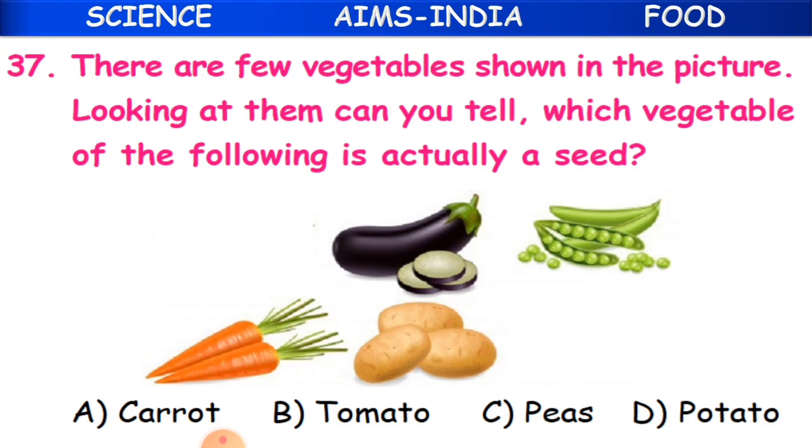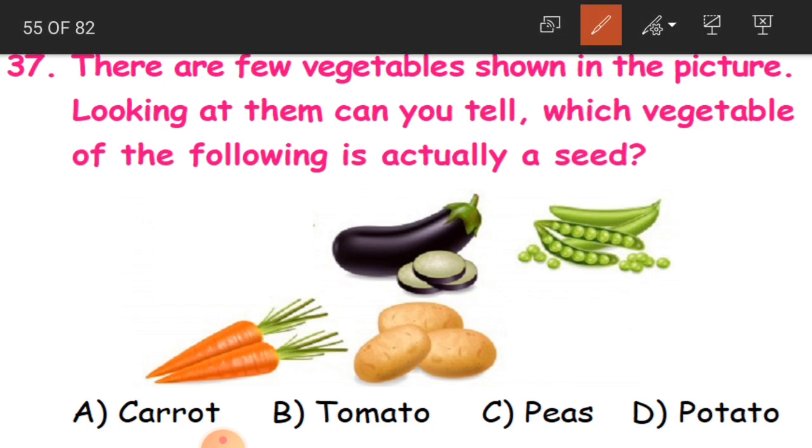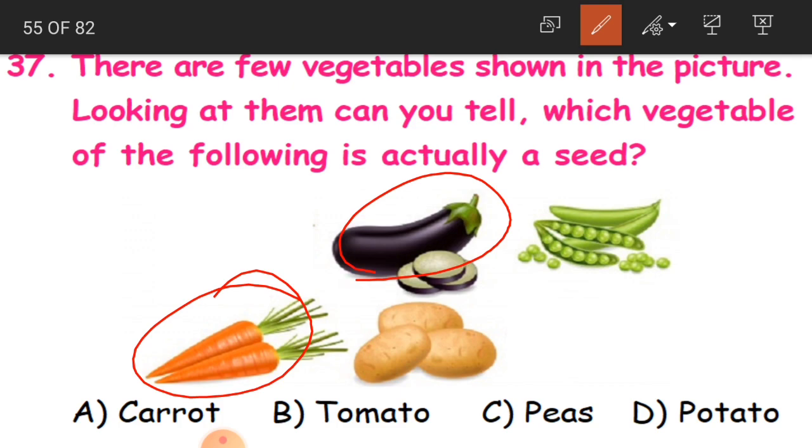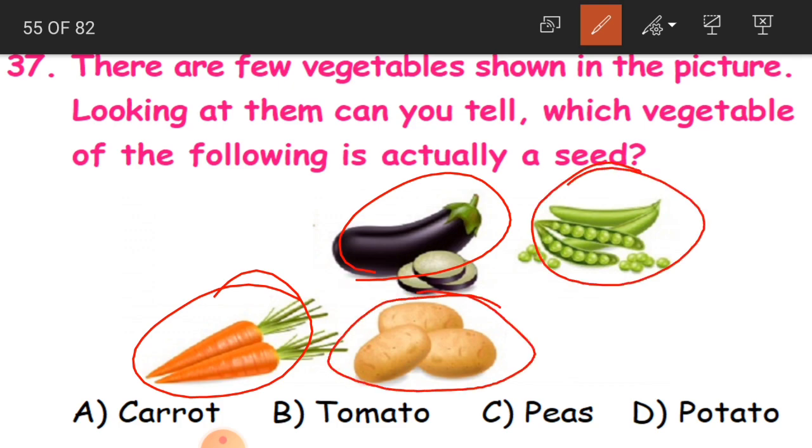Now, see here. There are few vegetables shown in the picture. Looking at them, can you tell which vegetable of the following is actually a seed? You have got 4 vegetables in the picture. You got a carrot, brinjal, peas, and also potato.